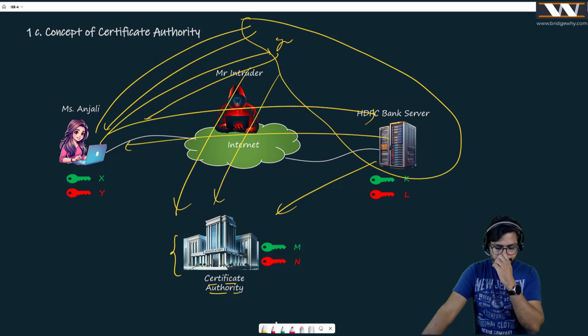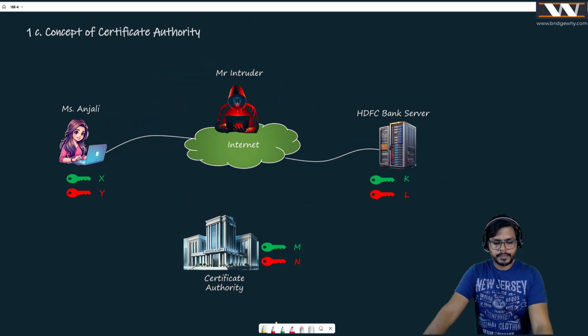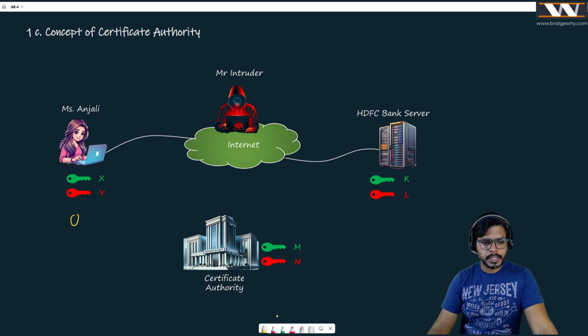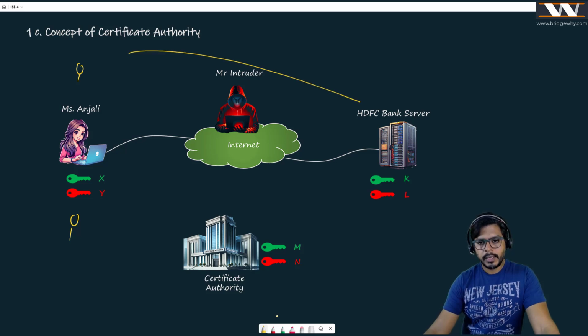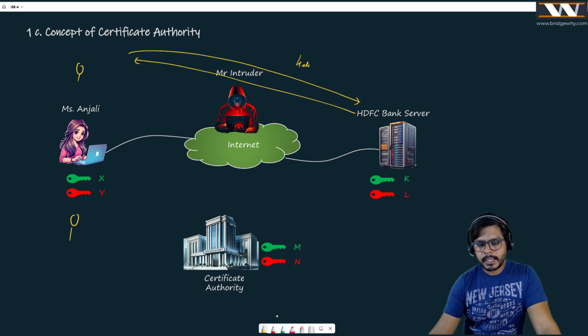Don't you think that if Anjali's session gets terminated, the next time she will again get the certificate from that server? My point is whether the server gets overloaded, because not a single person is using the HDFC Bank server, so many people are using it. Suppose 100 people, or 1,000, or 1 lakh, everybody is going to say hello to HDFC Bank, and HDFC Bank has to reply, right? In the first message, it replies with the certificate. That is it.